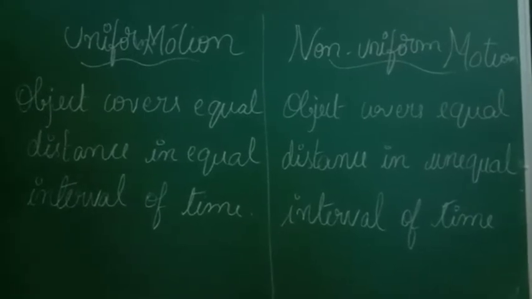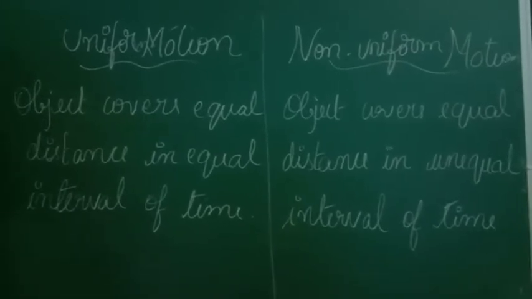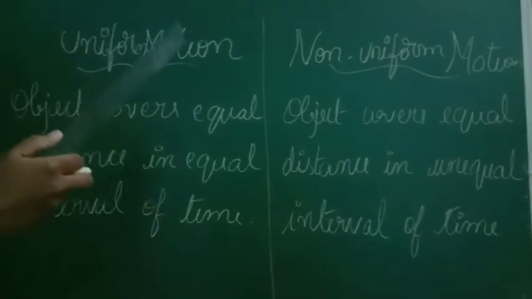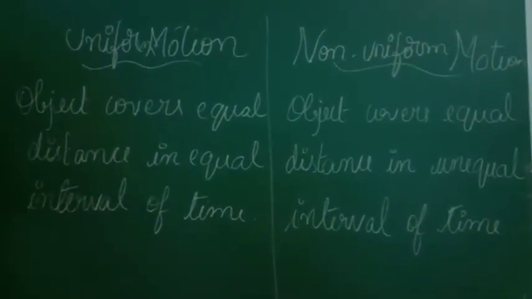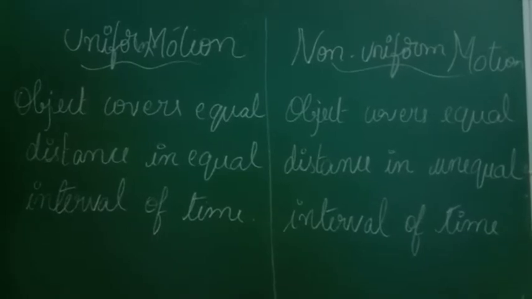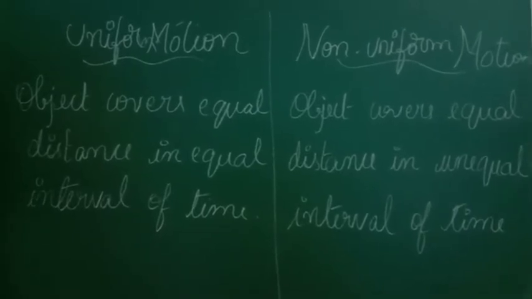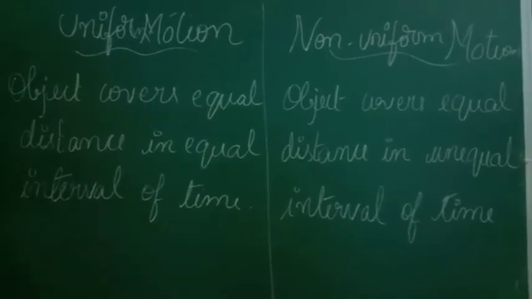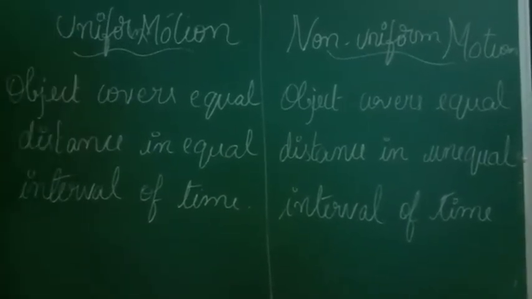If distance as well as the time are both equal, then that particular type of motion is called uniform motion. What is uniform motion? Object covering equal distance in equal interval of time, that is called uniform motion.